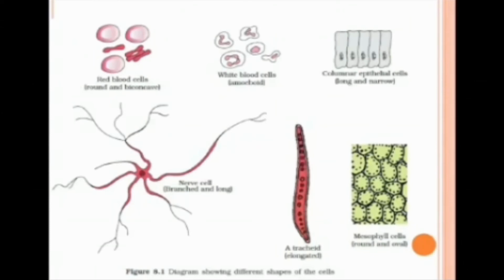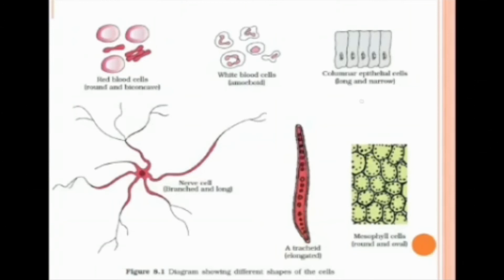Then WBC has an amoeboid shape. We know what WBC is? Yes, white blood cells. What is RBC? Red blood cells. And the pigment present in it is a red colored pigment. Yes, it's hemoglobin. While going through it, just try to recollect all those points, so it will be there in your mind.